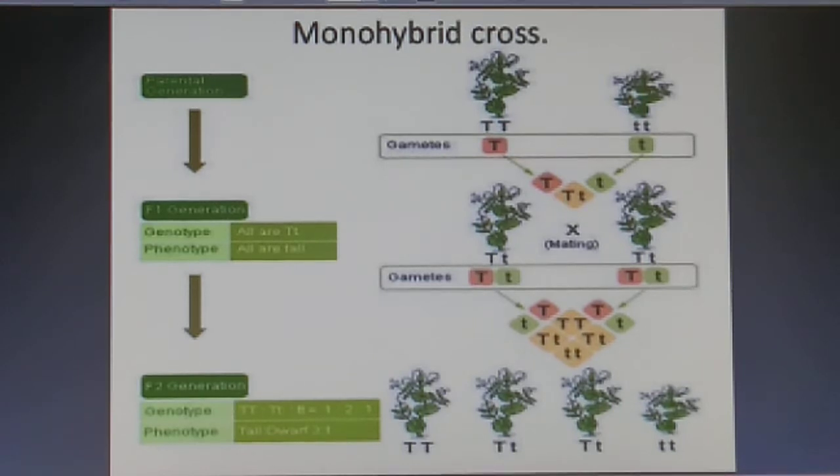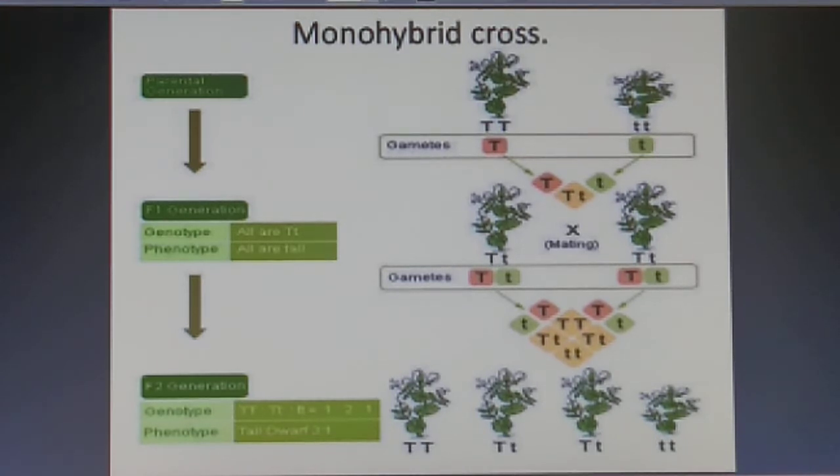You can see on one side we have written the two gametes of one parent, and here similarly the two gametes of the other parent. So if this capital T gets fused with this capital T, the tall plant is formed. Similarly, if this T fuses with this one, that is the capital T and small t.